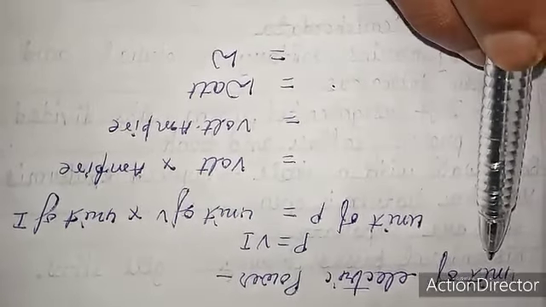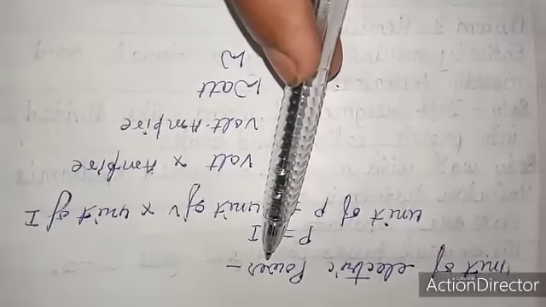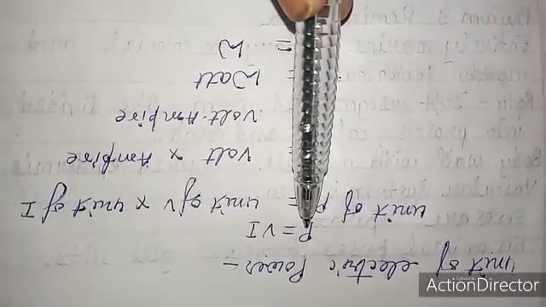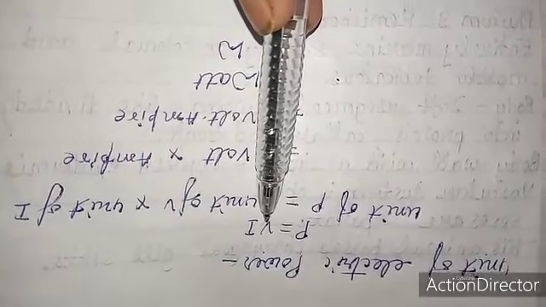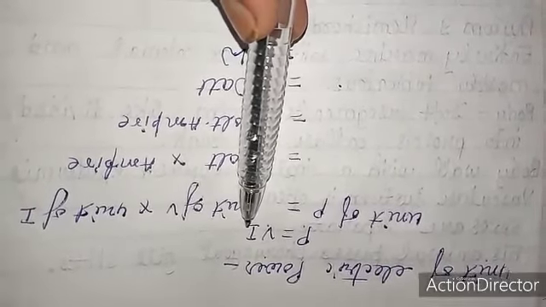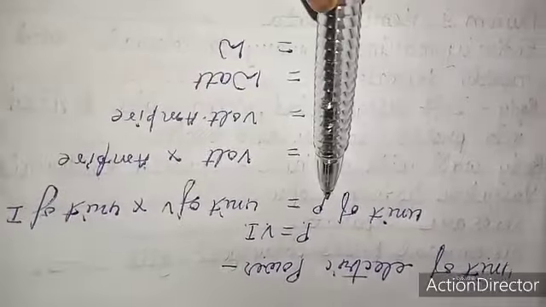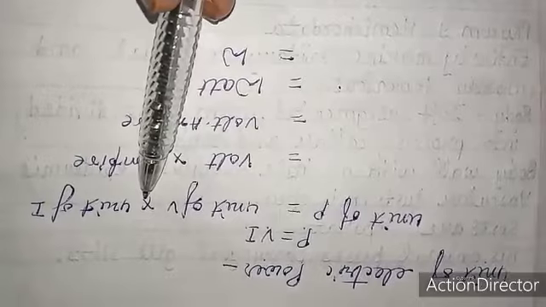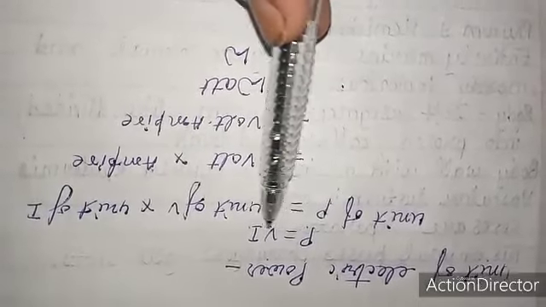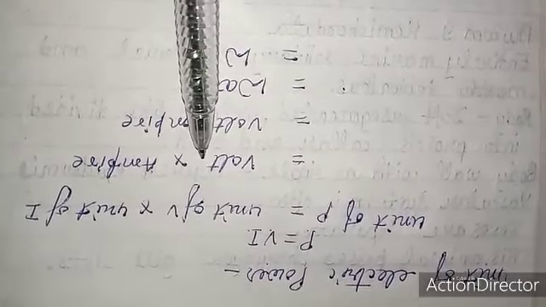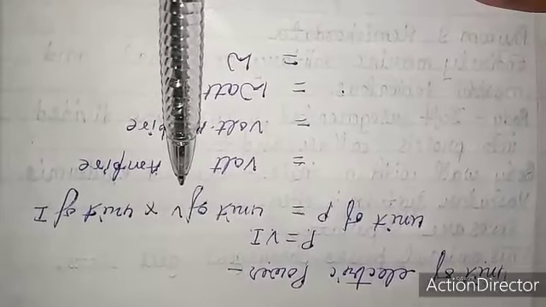That's all. Now let us see what is the unit of electric power. According to the formula, we know that power is equal to potential difference into current, that is P is equal to V into I. Now unit of power P is equal to unit of potential difference V into unit of current I. So we put the unit value of each one.